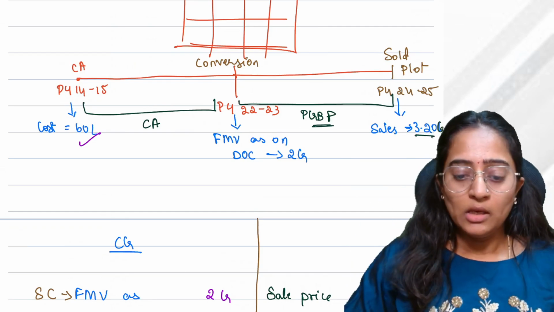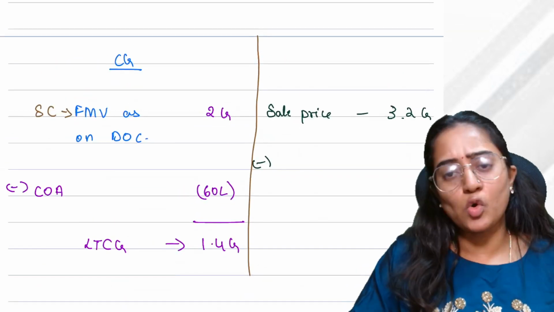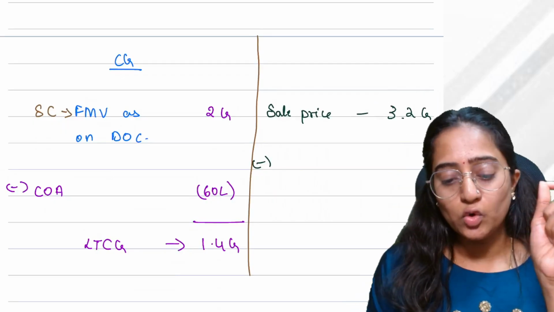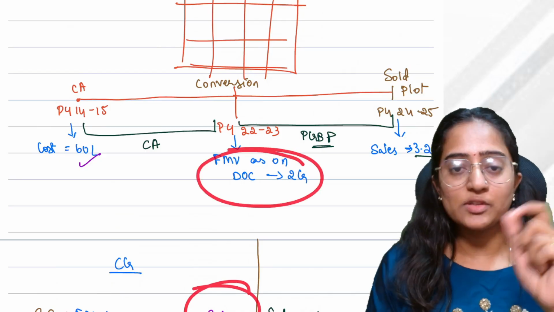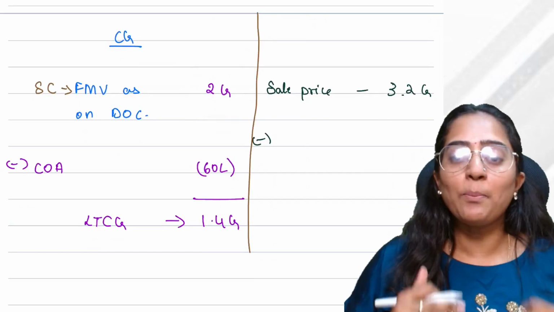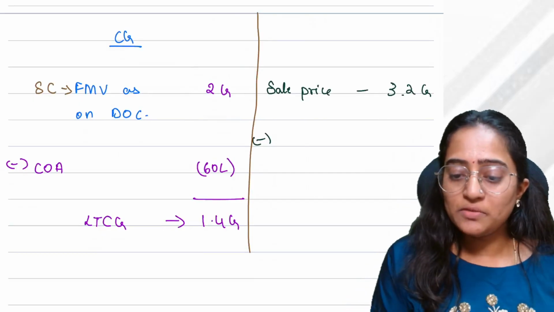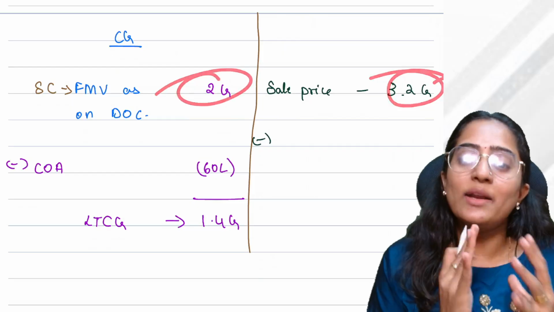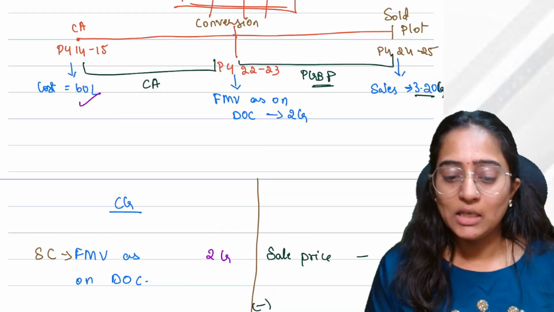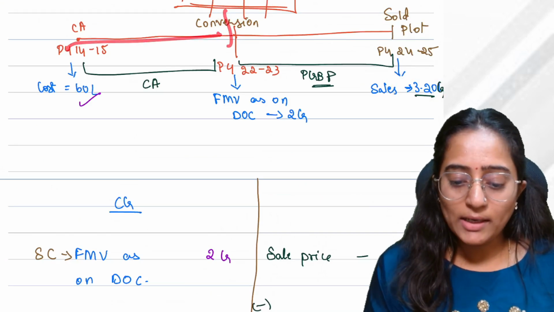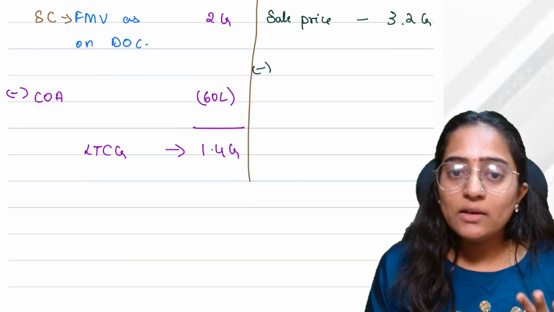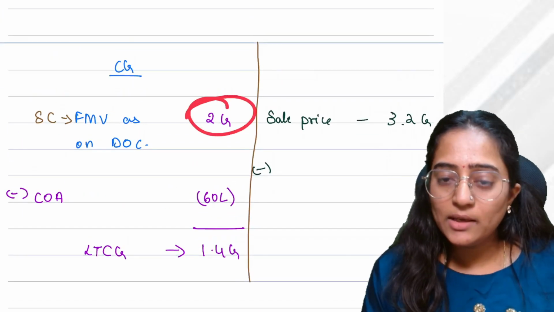Now, can I say that for this total worth of 3.2 crore, up to 2 crore, till this fair market value as on the date of conversion, you've already considered it to be your capital gain? Out of this 3.2, 2 is already considered. You got 3.2 for this entire property, no? Till this period, you've already considered it to be your capital gain. Again, why are you going to make it taxable here?